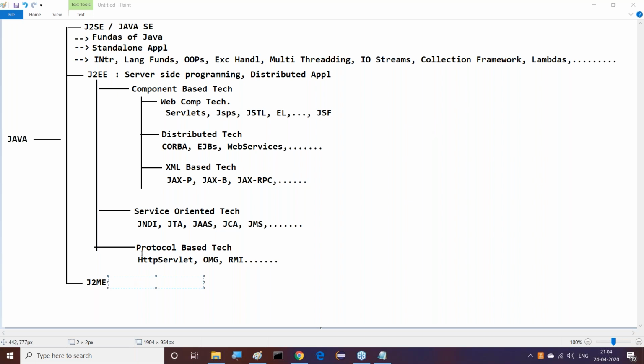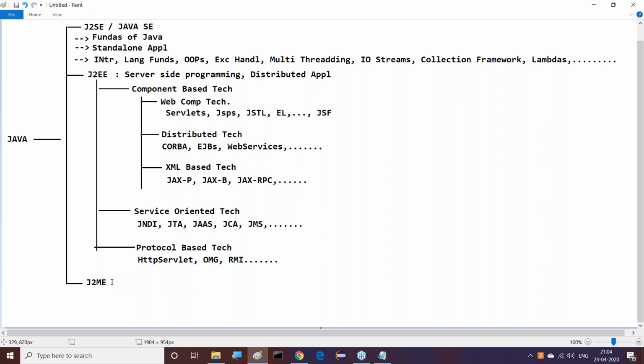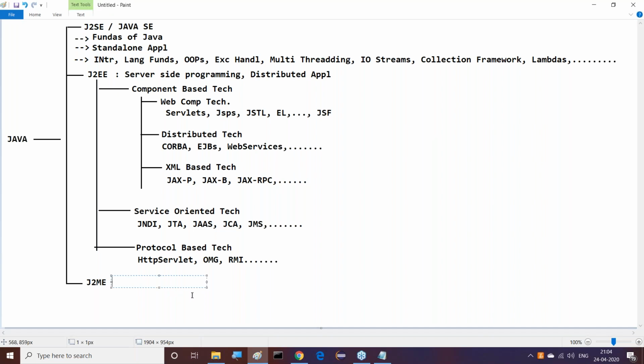Now observe this clearly. J2ME, just simple. As much as possible, I'll try to simplify this topic. We don't require J2ME, but anyway, I'm telling you two points here. J2ME will cover micro programming.